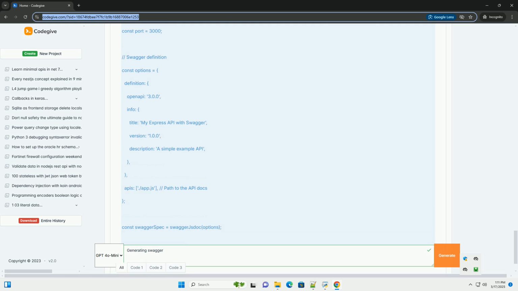Documentation creates interactive and up-to-date API documentation automatically or semi-automatically. Discovery makes it easier for developers to understand and explore the capabilities of an API. Contract defines a clear contract between API provider and consumers.